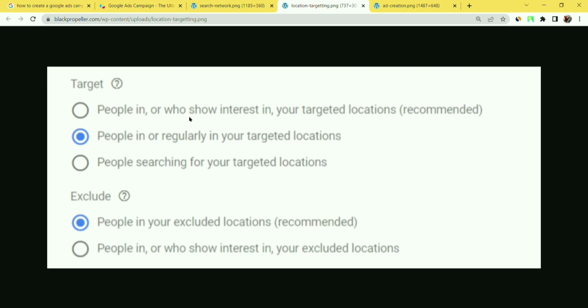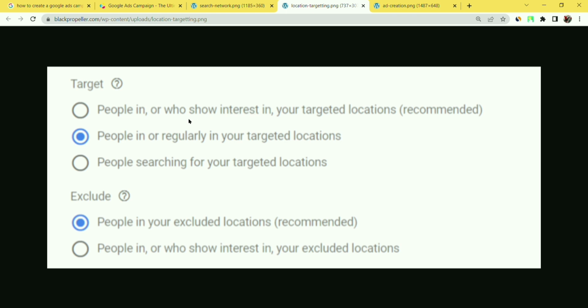The second problem they make: they don't select the targeted locations, and if they choose the targeted location, they make this type of mistake here. You can see there is written "People in or who show interest in your targeted locations (recommended)". So if we choose this option, then that means we will not get only our targeted locations, and we will get the interested people at that location.